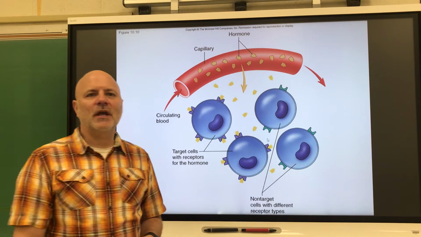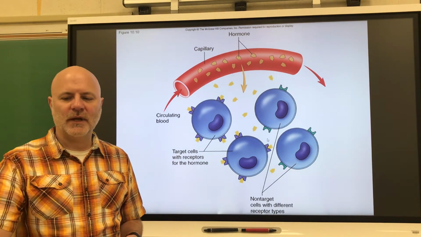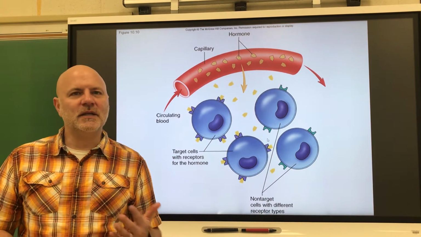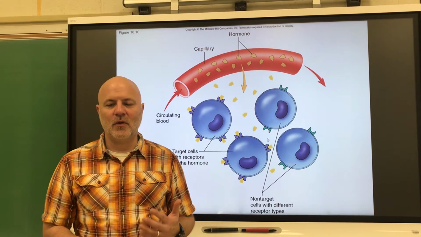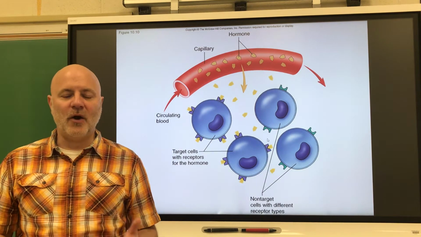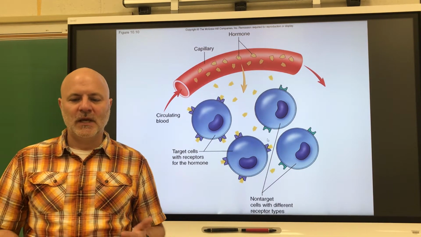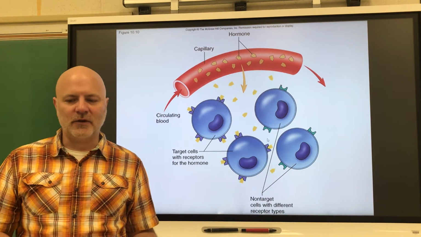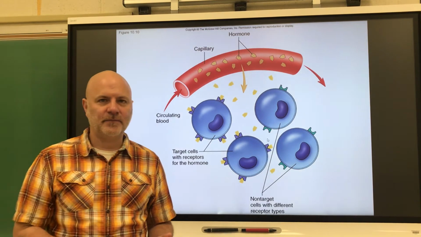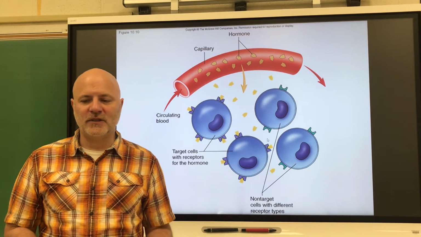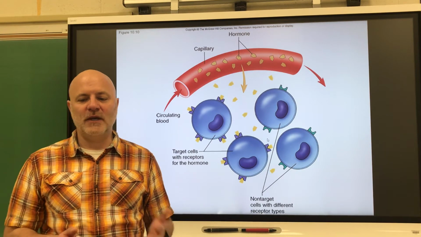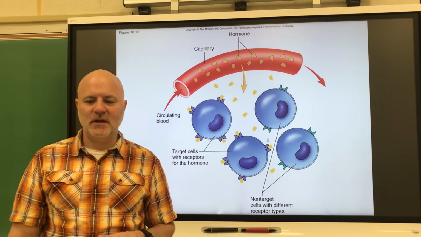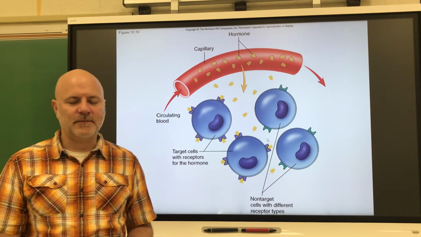All right, so let's look at hormones in altering target cell activity. Look at these alterations. 1, it can alter the plasma membrane permeability or membrane potential, or both, by opening or closing ion channels. Next, it can stimulate the synthesis of proteins or regulatory molecules such as enzymes within the cell. 3rd, it activates or deactivates enzymes. 4th, it induces secretory activity, so that cell is going to secrete substances. And then 5th, it can stimulate mitosis.